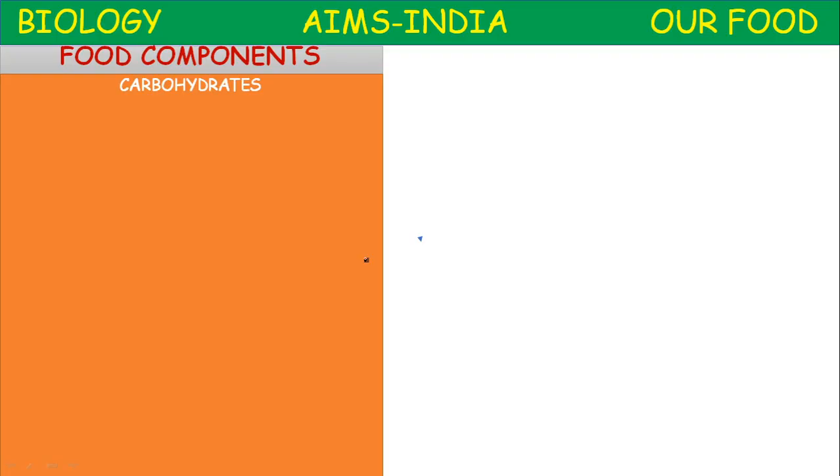The food components which are required in large quantities are called macronutrients: carbohydrates, proteins, fats. And micronutrients means which are required in small quantities like vitamins and minerals. So let us study about the first important food component, carbohydrates.